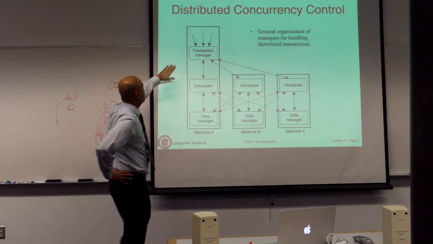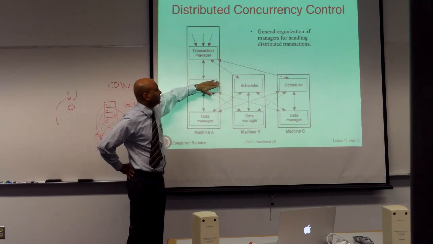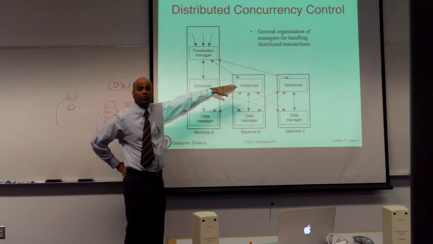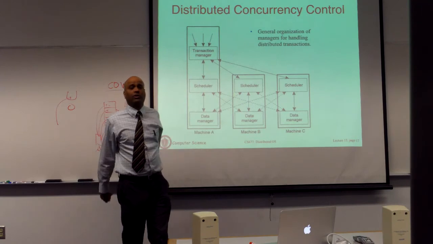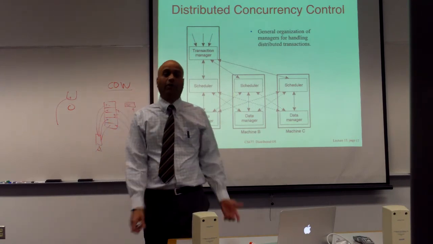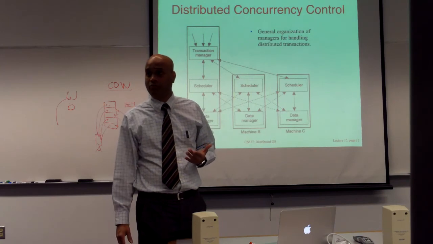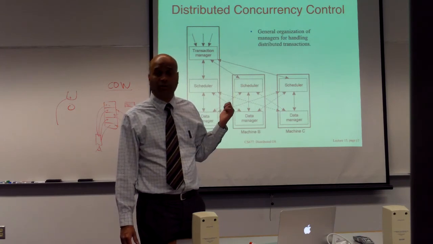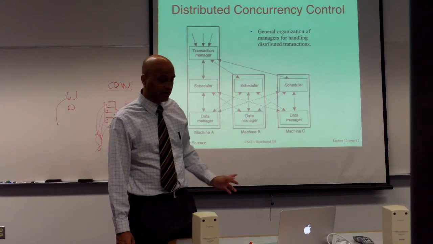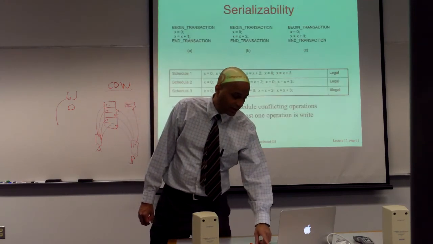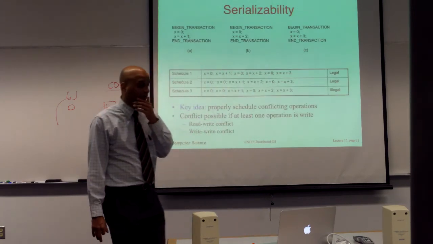Your transaction manager operates at the layer abstraction of transaction. Schedulers are actually going to go and do the work of updating record 10, grab a lock on record 10, update it, release the lock. So it's going to do all of that for you. Now I didn't tell you the algorithm that ensures correctness. We are going to come to that. This is just the architectural picture of how things work.